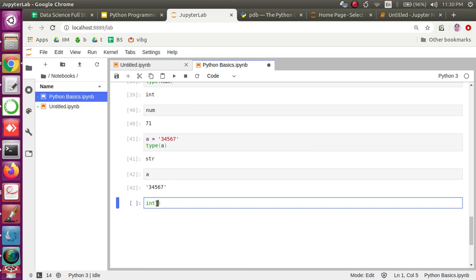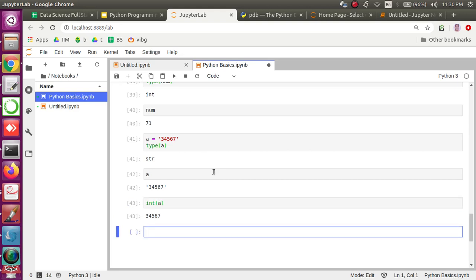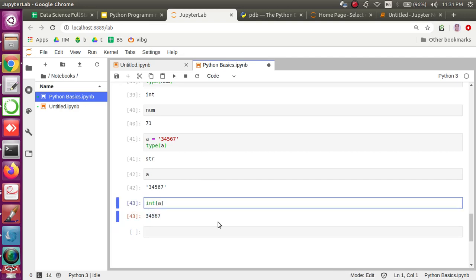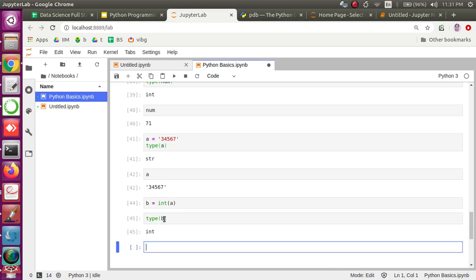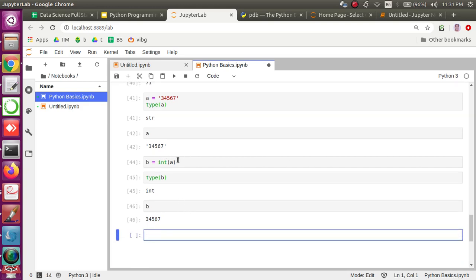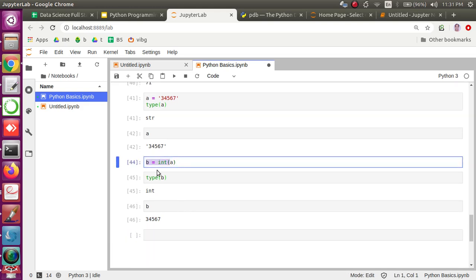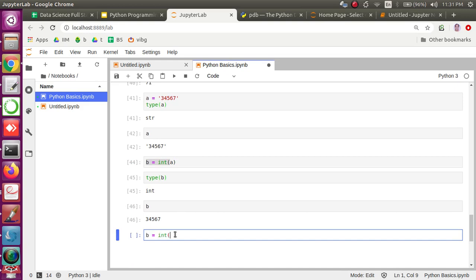So there is a conversion function that is called int, which works on a numeric string. And the output is now a number. If I assign this to some other variable, I can very well see that the type of B is now a number and the value is exactly the same. So this is how we can do some kind of typecasting, or we can say this is how we can convert from one data type to another data type, especially the primitive data types.